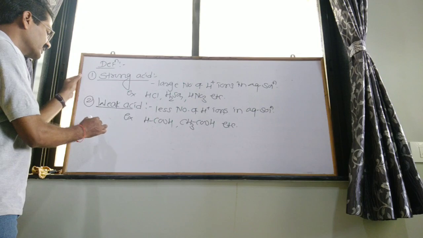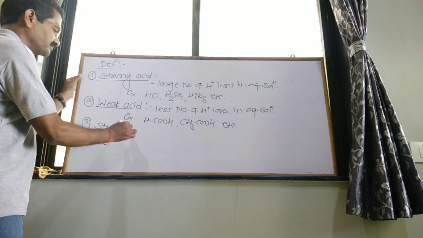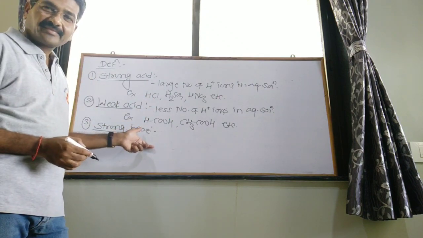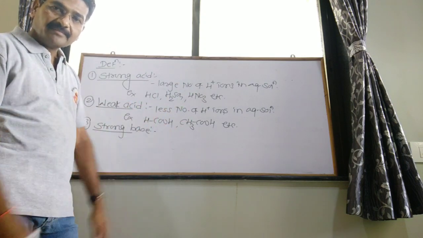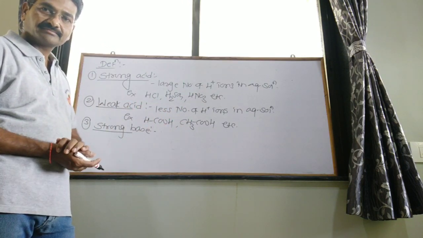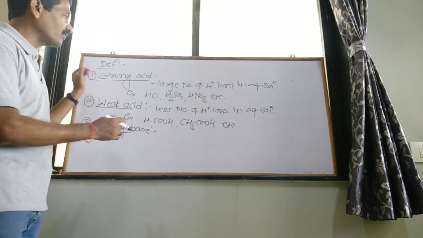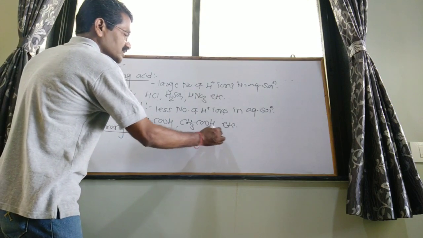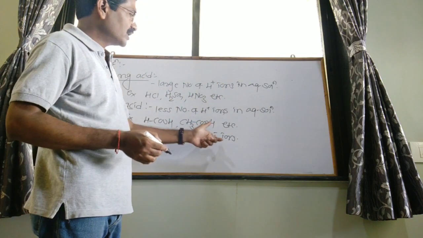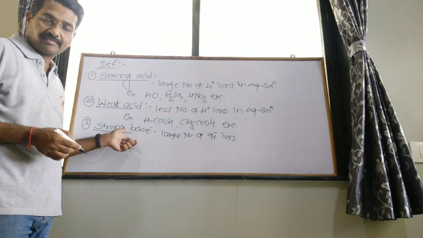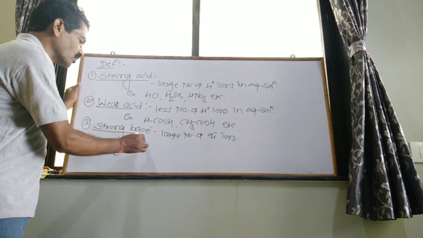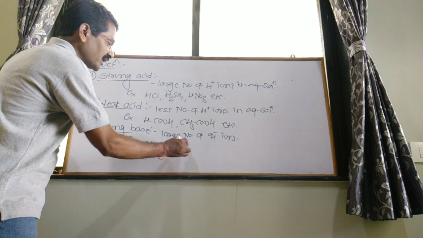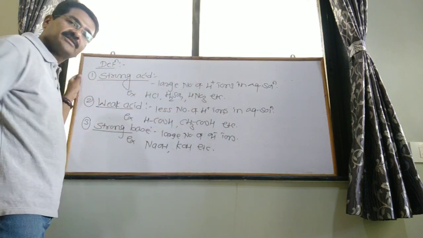Third definition, strong base. A base that dissociates completely in aqueous solution to give a large number of OH minus ions, that is hydroxyl ions, is called a strong base. Examples of strong base: NaOH, sodium hydroxide, and the second one, KOH, potassium hydroxide.